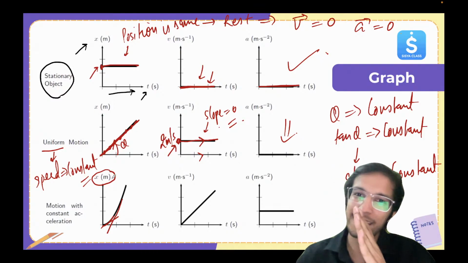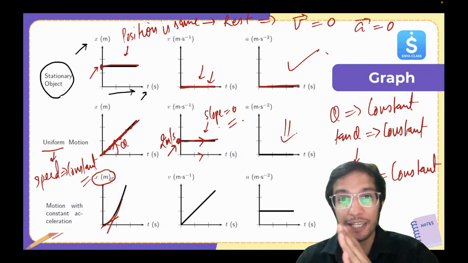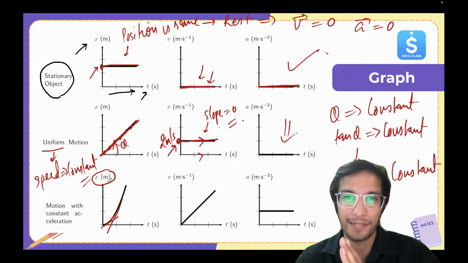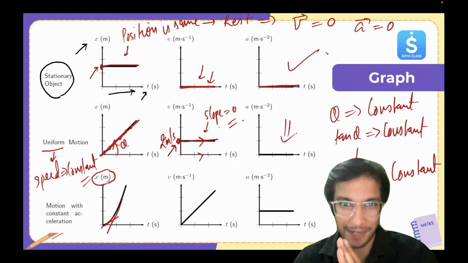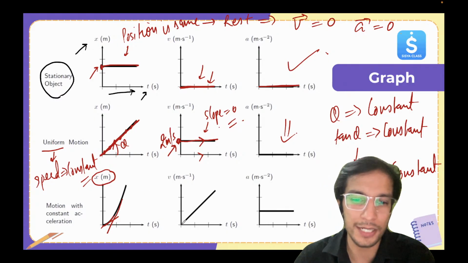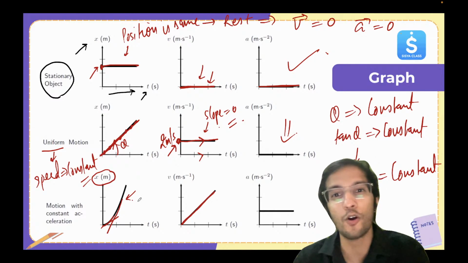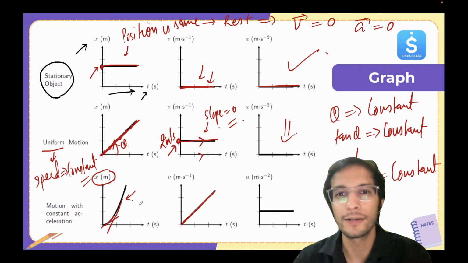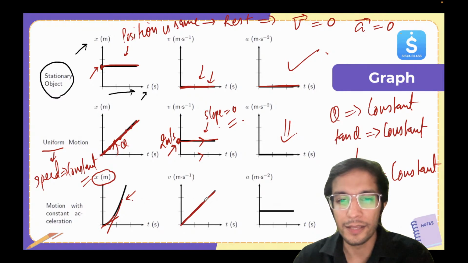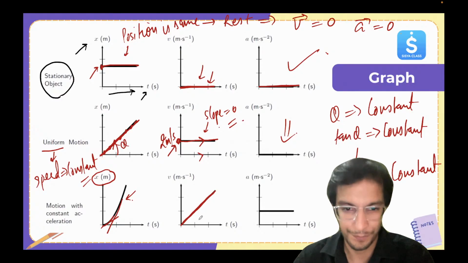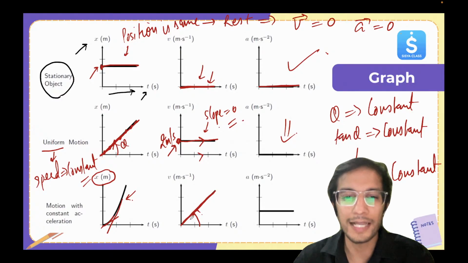That means the slope is increasing, which means the velocity is increasing. The slope is increasing at a constant rate. It's a parabola. So here the velocity is increasing, but at a constant rate.